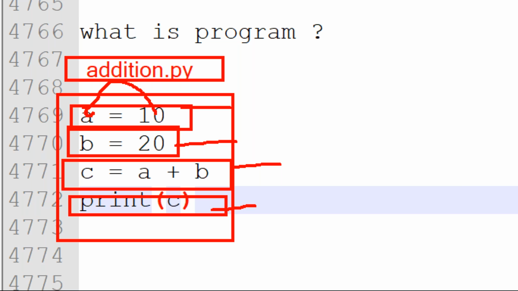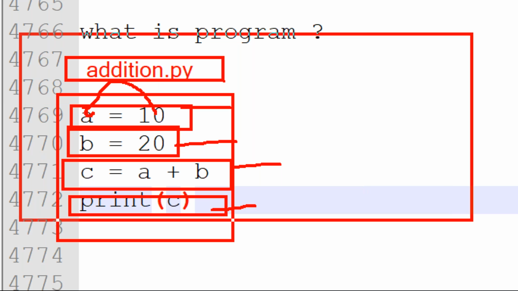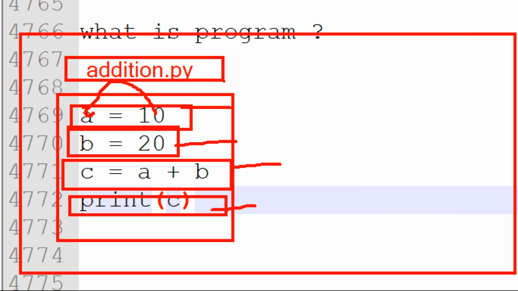Now, what is software? Software is nothing but a set or collection of programs. For example, take one calculator software. Inside the calculator we do addition, subtraction, multiplication, division, all these things. So this is my calculator software. Here I created the addition-related program. Now I'm going to write.